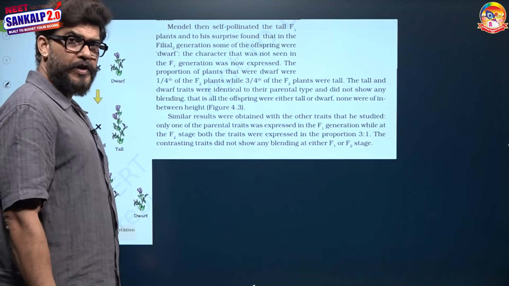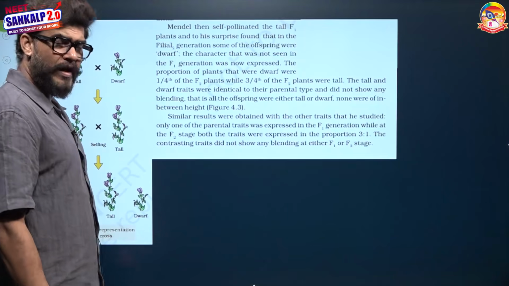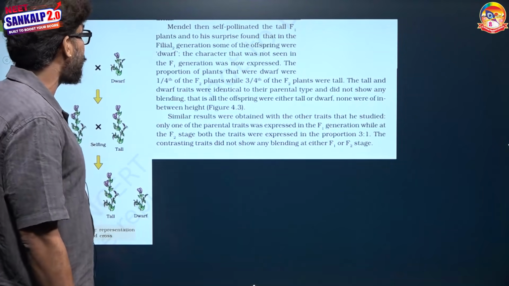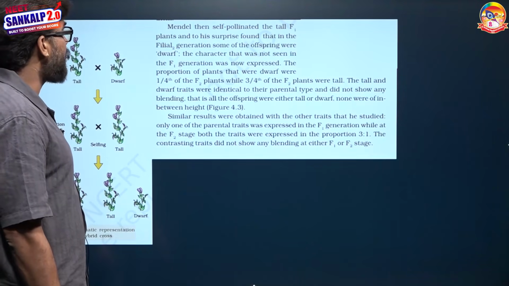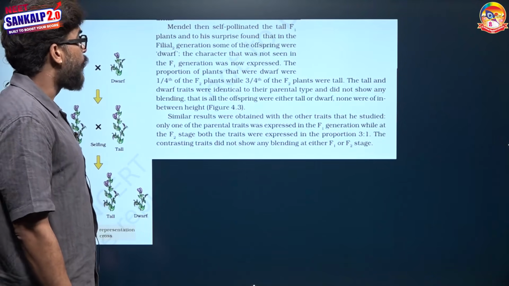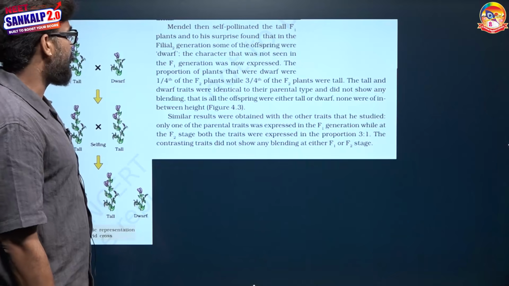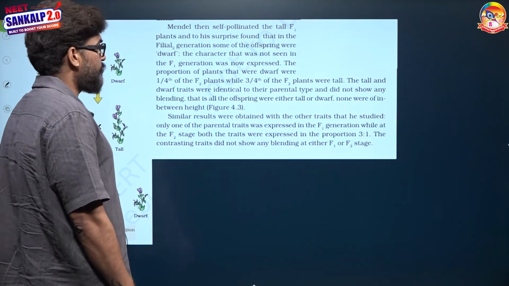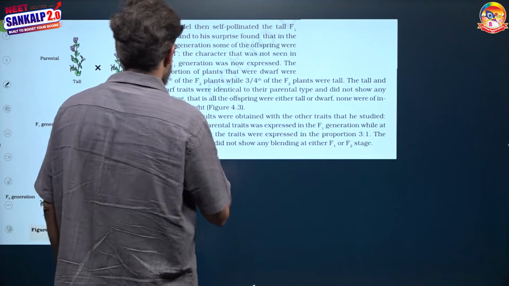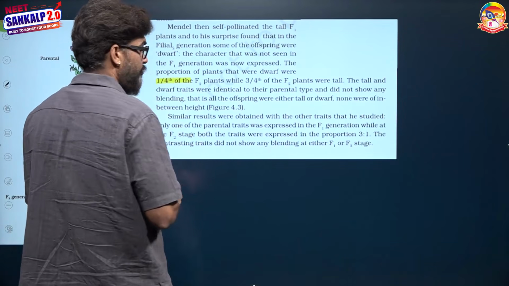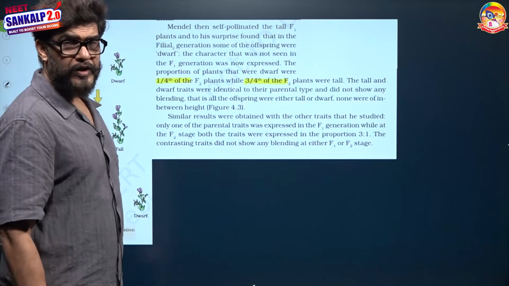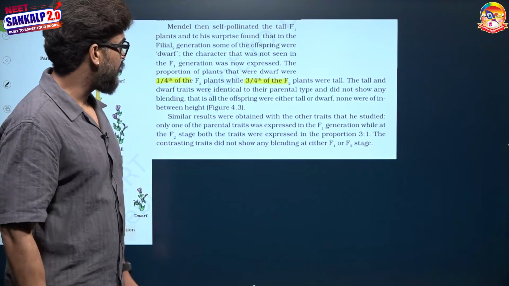Mendel then self-pollinated the F1 tall plants, the F1 plants showing the dominant character, and to his surprise found that in the F2 generation both of the parental traits, tall and dwarf, were expressed. The proportion of dwarf plants in the F2 generation was 1/4, while tall were 3/4. It means tall to dwarf arose in a 3:1 ratio.